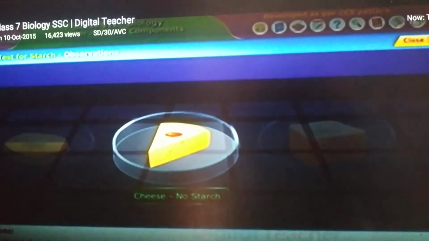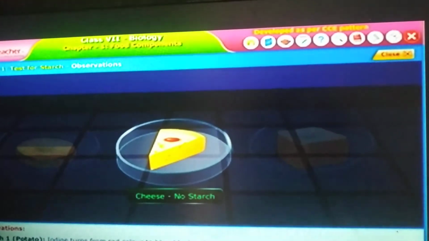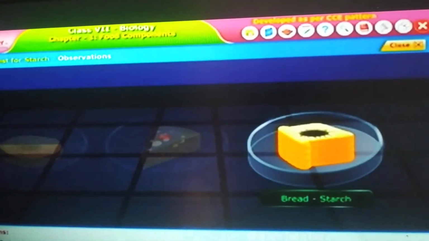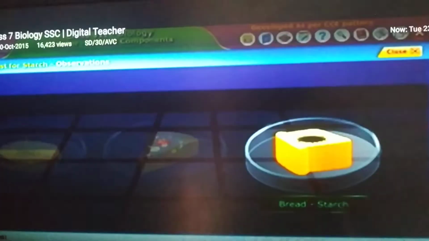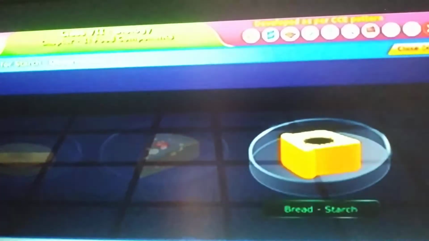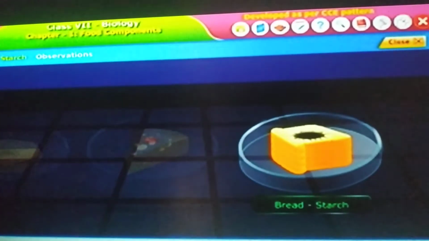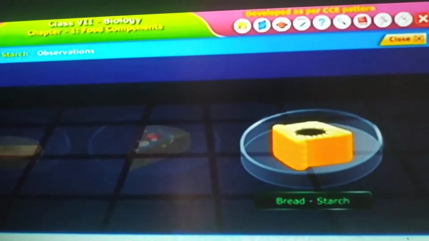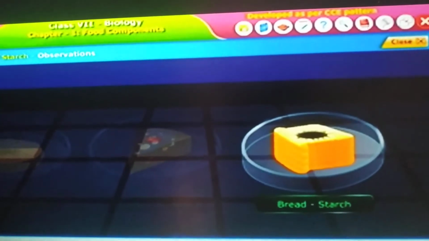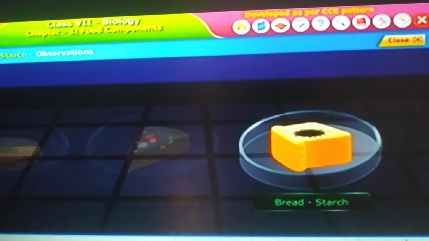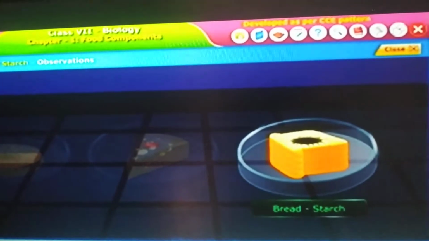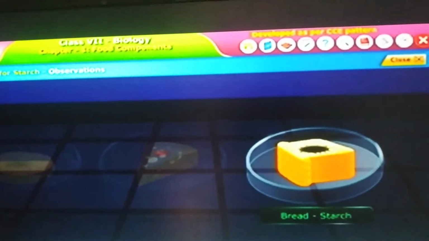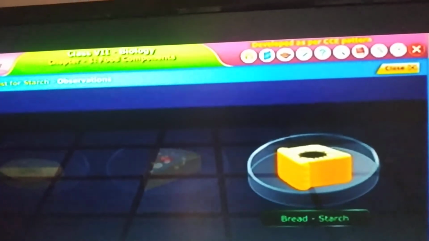And what about bread? The bread also changed the iodine solution into blue-black color. So there is starch in bread. The presence of starch changes the iodine solution into black or blue-black color.